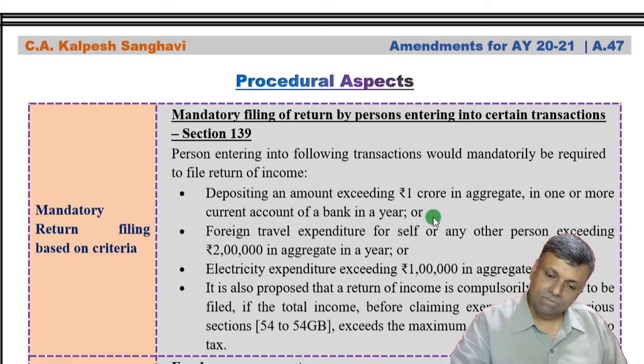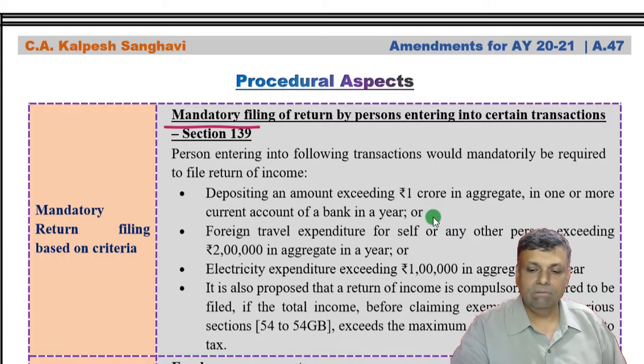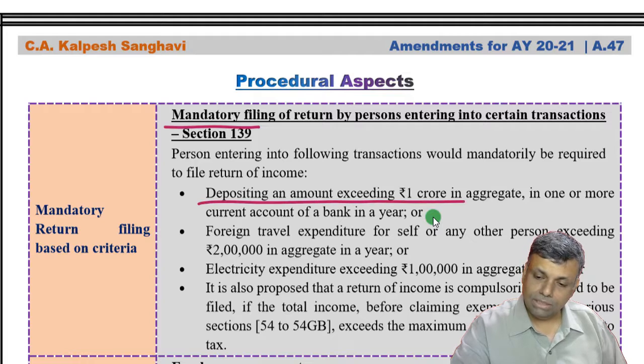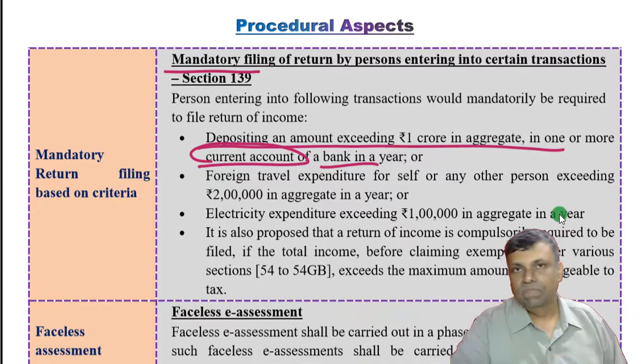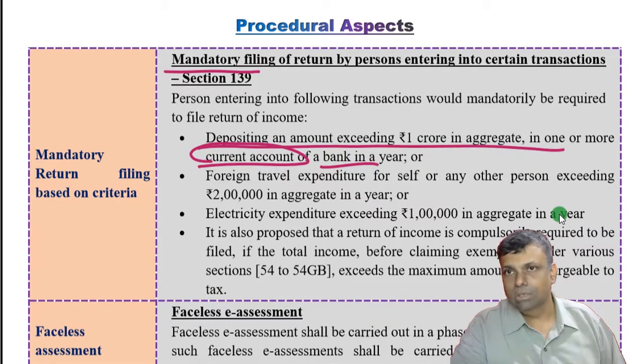Now, this is a mandatory filing test for certain persons having certain transactions. So these are all criteria. Depositing an amount exceeding 1 crore rupees in aggregate in one or more current accounts of a bank in a year. This deposit can be on any account. It can be cash deposit or cheque deposit, on account of your sales, your other revenues, some capital transactions, whatever.